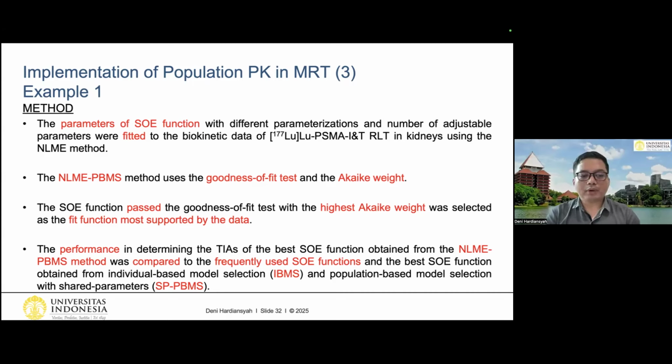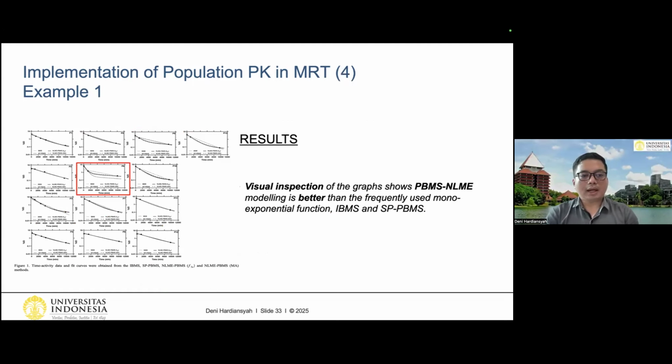For population-based model selection with shared parameter, it means that we perform the fitting all together, but not within the NLME, but just fitting individually, but we set several parameters to be the same and shared between the patients. It means that this parameter, we set it to be the same for all patients in our population. So this is the result.